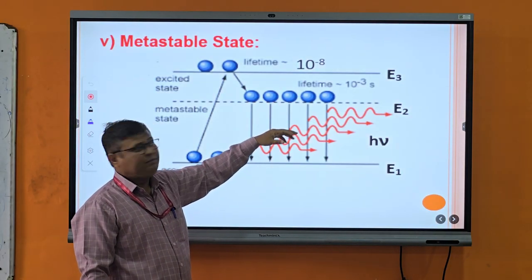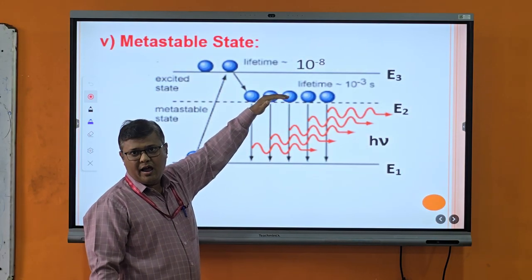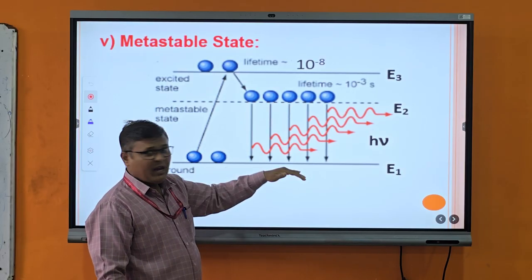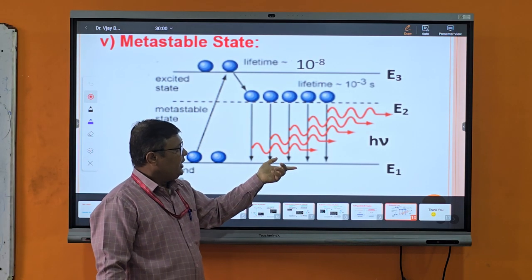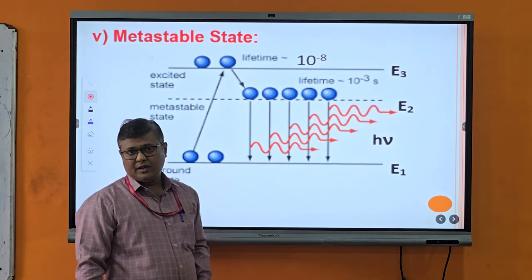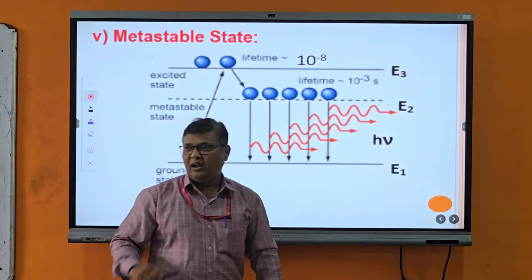The condition of population inversion is that the number of atoms present in the higher excited state is greater than that in the ground state. Then population inversion is achieved between the E2 and E1 levels, and finally we get a laser level.